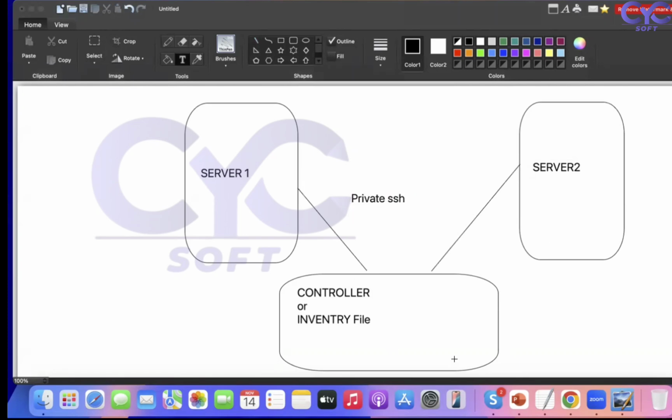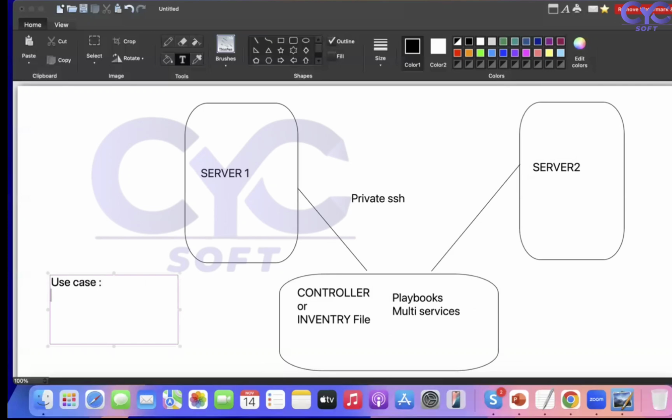Now, coming to playbooks, playbooks work with multiple services. I'll take an example, a use case, to understand this concept.